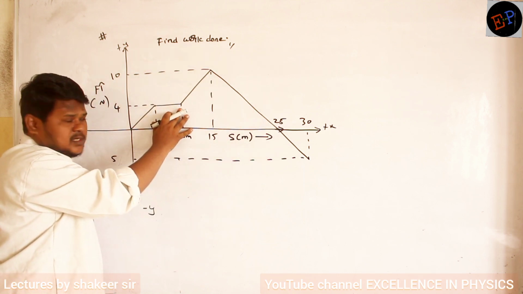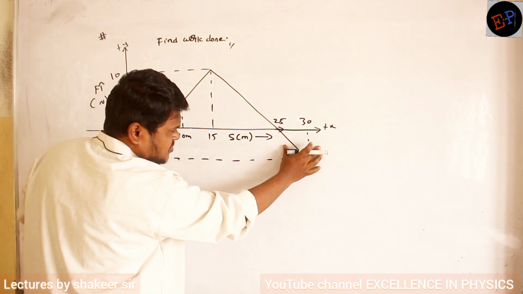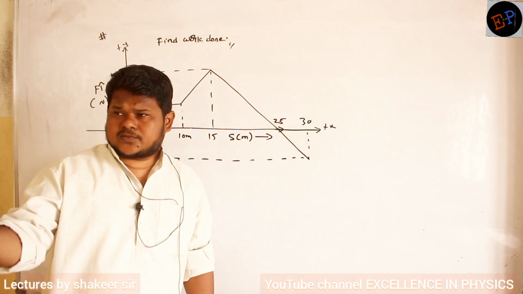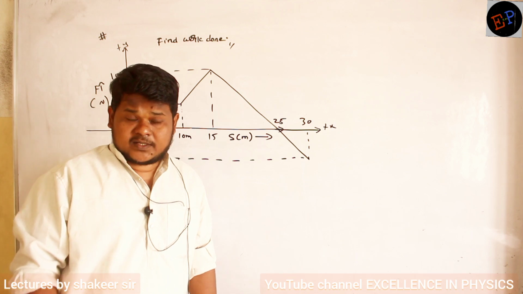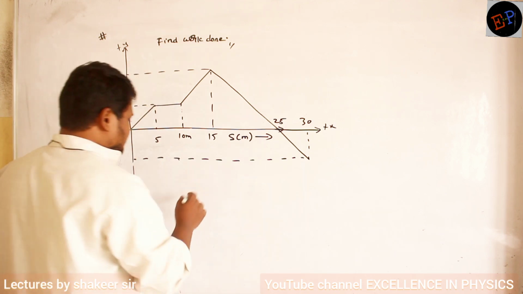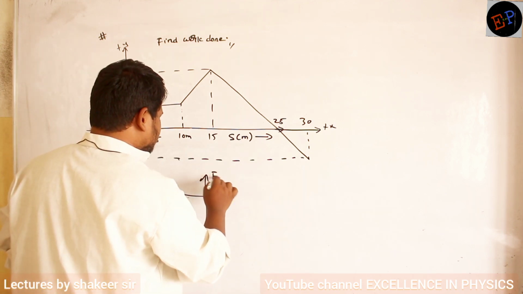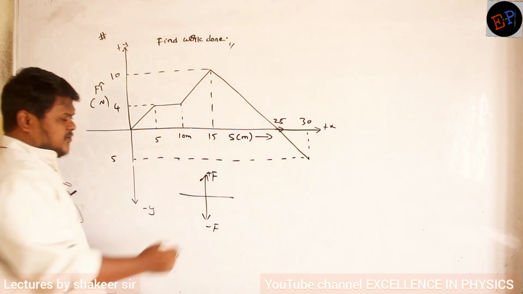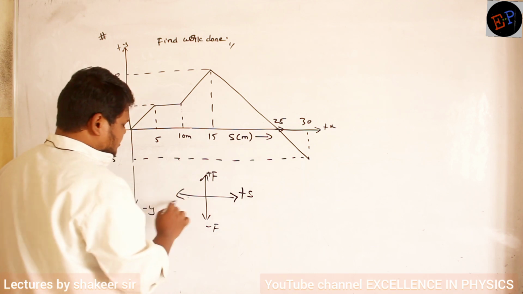But this graph which you are seeing is present in the fourth quadrant. So we should be careful about that also. Graph is present in which quadrant? Why is it like that? Sima, for example, if you take this as plus F, this will become minus F. If you take this as plus S, then this will become minus S.